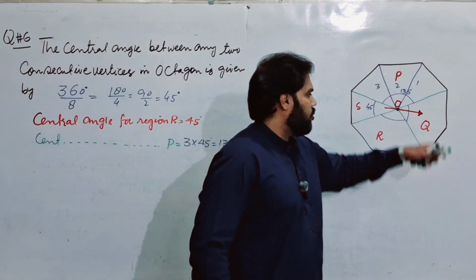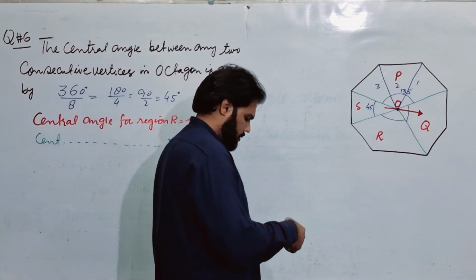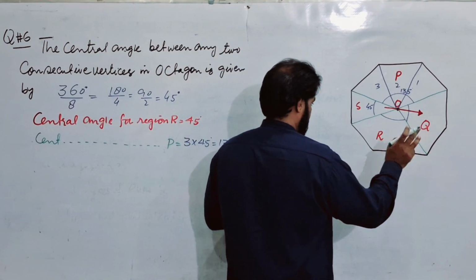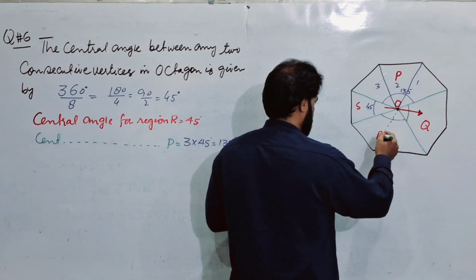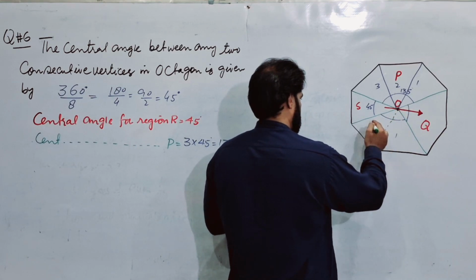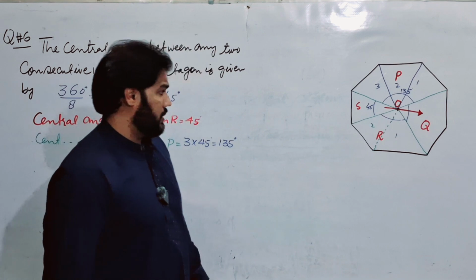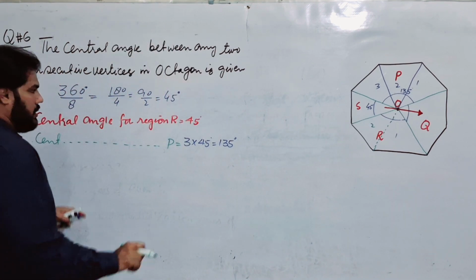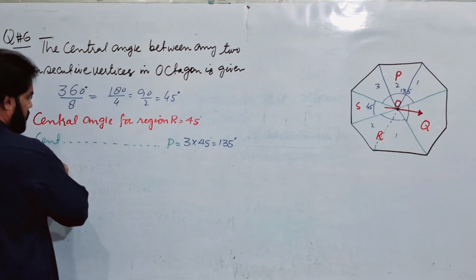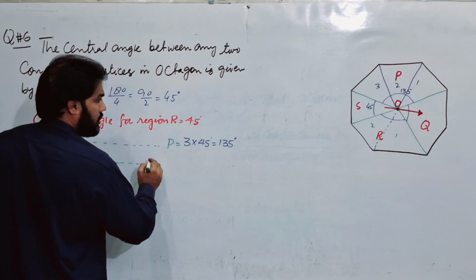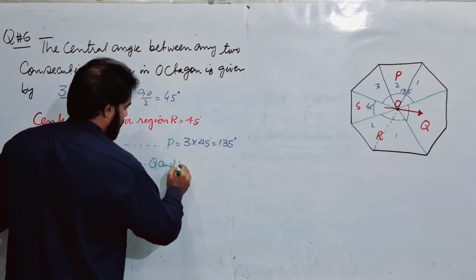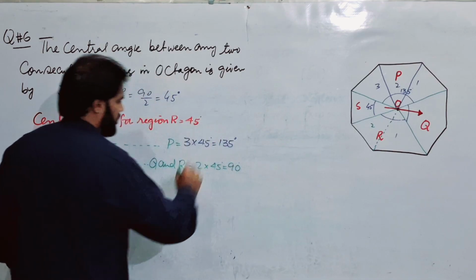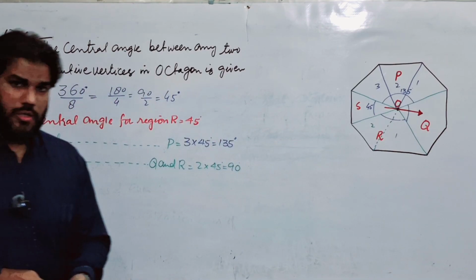Similarly, now you can easily find the remaining central angles. In case of Q and R, both are quadrilaterals, and these are enclosed by 1, 2, 3 vertices, that is 2 regions, this region 1 and this region 2. So the central angle for regions R and Q is twice that of region S. So the central angle for Q and R is 2 times 45 degrees, which is equal to 90 degrees. Now you can easily find the probability of each region.